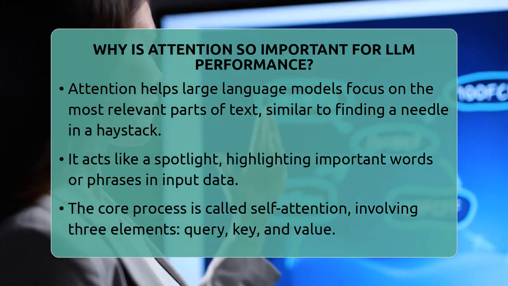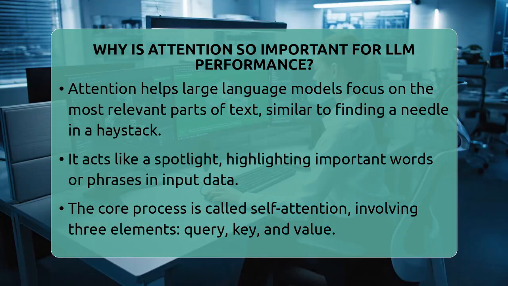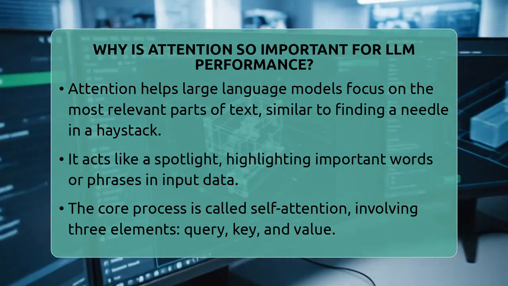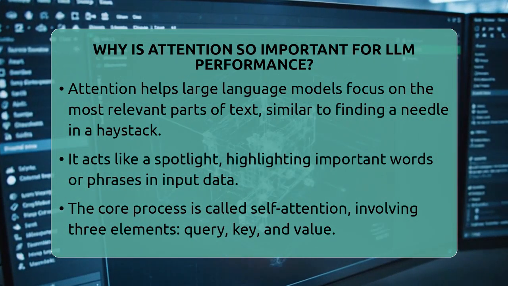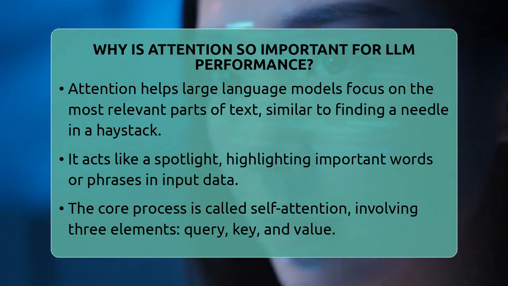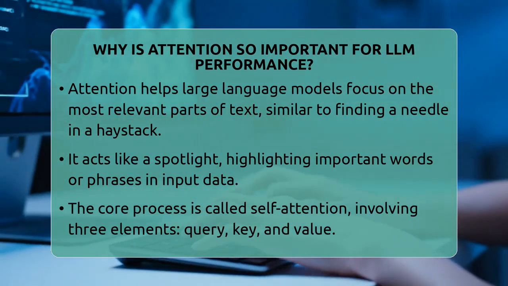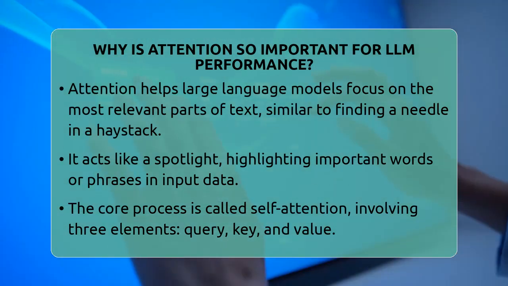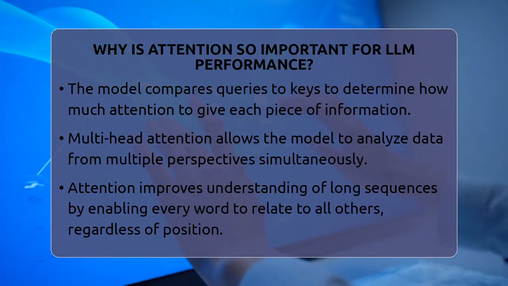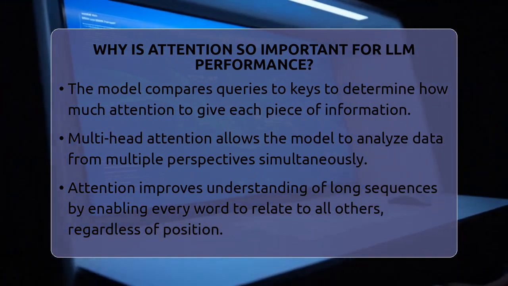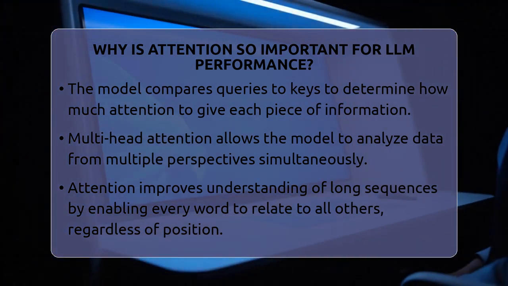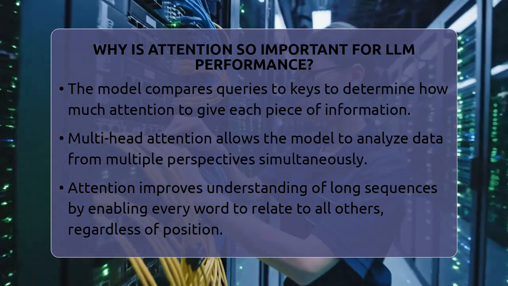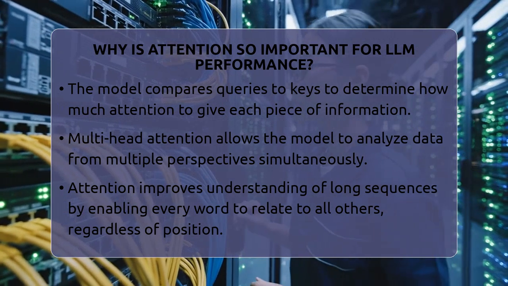Large language models rely on a mechanism called attention to understand language better. This mechanism is like a spotlight that shines on relevant parts of the input data. It allows the model to weigh the importance of each word relative to others. This process is called self-attention. It involves three key elements: query, key, and value. Think of the query as what the model is focusing on. The key is a reference point, and the value is the actual information. The model compares the query to all keys to decide how much attention to give each value.